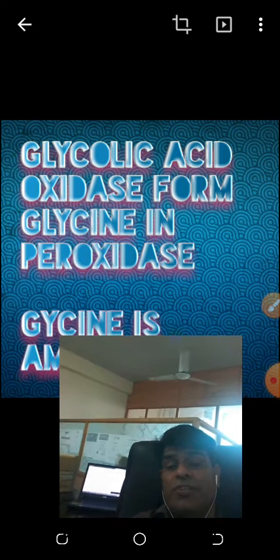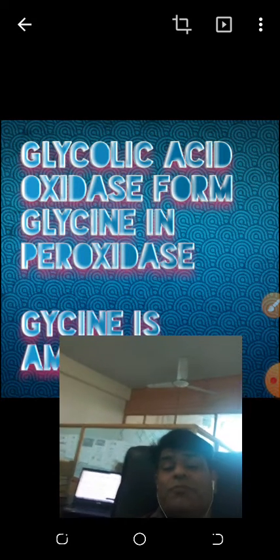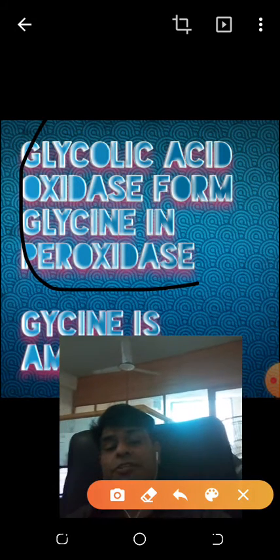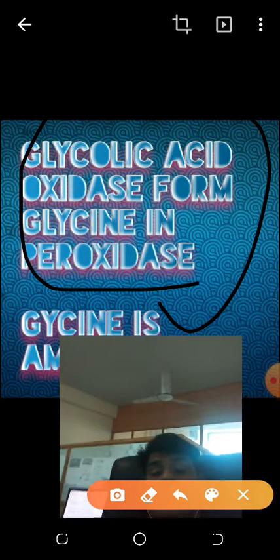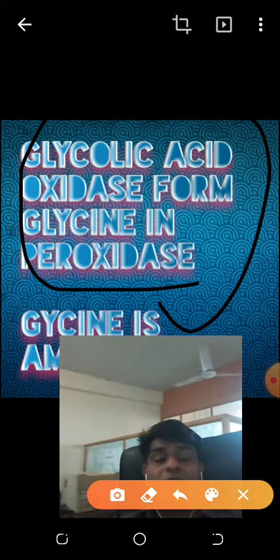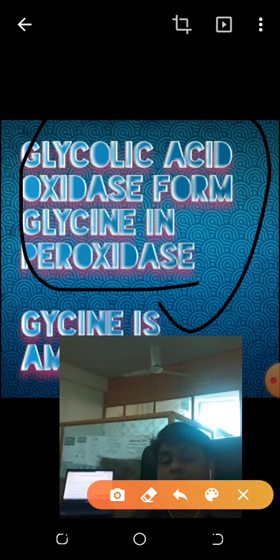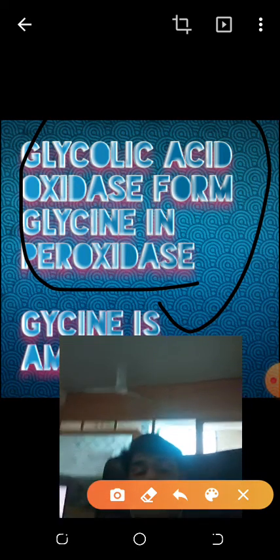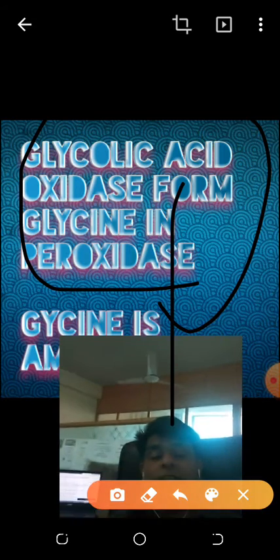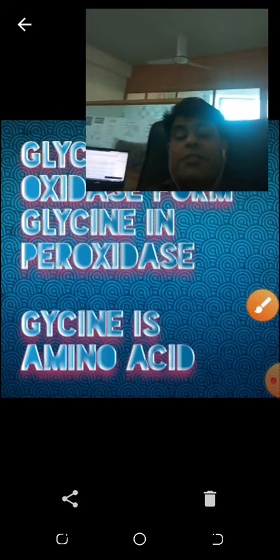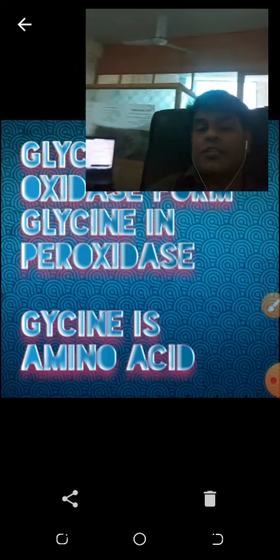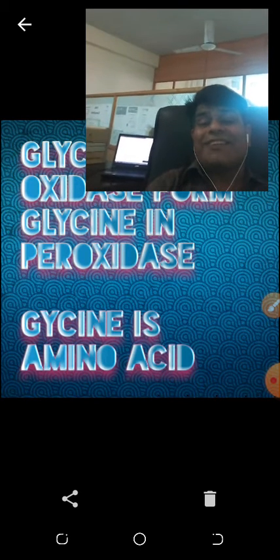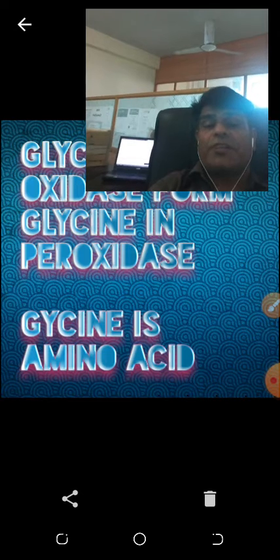We go to another slide. Glycolic acid oxidase forms glycine in the peroxisome. I was talking about this significant reaction taking place in the peroxisome. This enzyme, glycolic acid oxidase, will form the glycine. I told you, glycine is an amino acid. What is the advantage of the formation of glycine in the peroxisome?